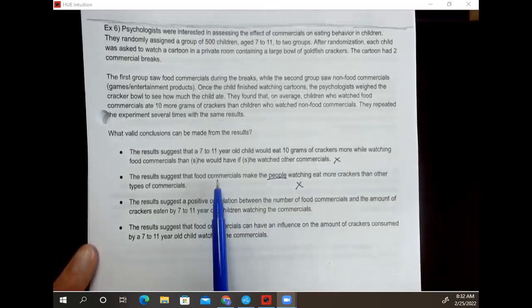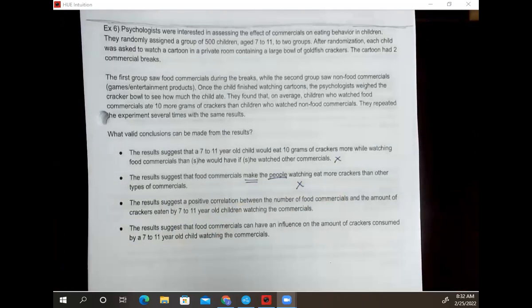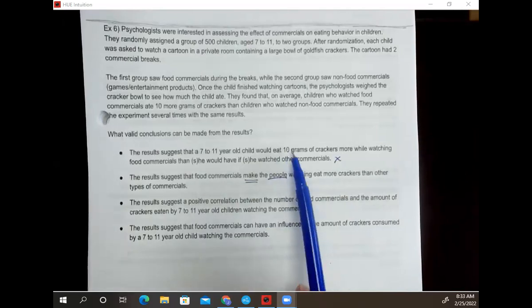The other thing I don't like about the second option, food commercials make the people. The commercials don't make the people do anything. What we're seeing is a relationship, but I can't say that the commercials are forcing people to eat more crackers. And then I like that it gives my age group here. I like that it says there's a correlation, a positive correlation between the number of food commercials and the amount of crackers that we're eating. So I can see a relationship here. Food commercials seems to show more crackers eaten, but I'm not locking that number in.